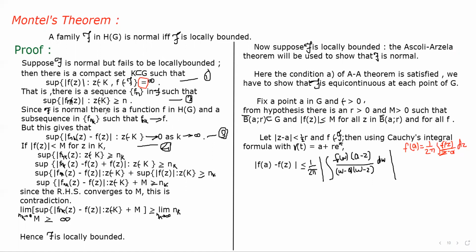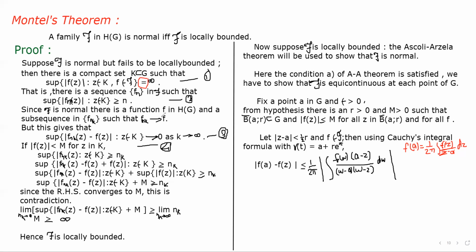Since script F is normal, there is a function f in H of G and a subsequence f of nk in script F, such that fnk converges to f.